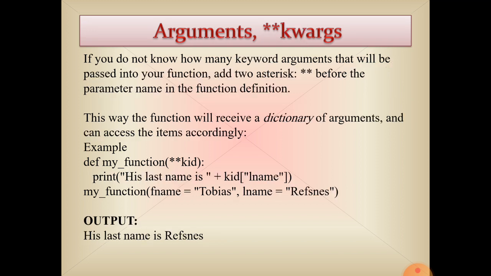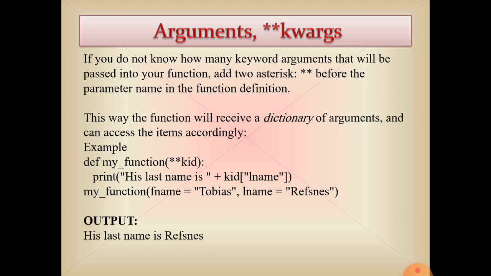Next, argument using double asterisk, kwargs. It means if we are using double asterisk before the name of the parameter, it will be accepted as a dictionary by the function. It confirms that at the function calling time, the argument that will be passed will be of dictionary type.